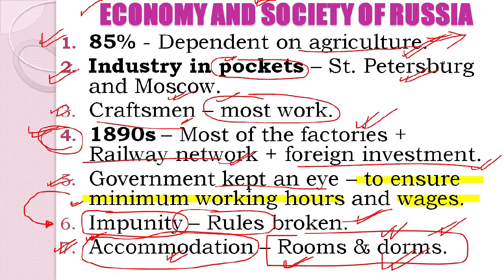Next we see the economy and society. 85% of the population was dependent on agriculture, so agriculture was the dominant economic activity. However, some industries were also seen in pockets. The government started keeping an eye on industrialists who did not ensure minimum hours of working and minimum wages. However, the rules were often broken with impunity.